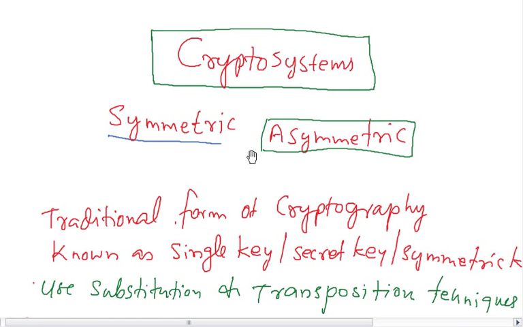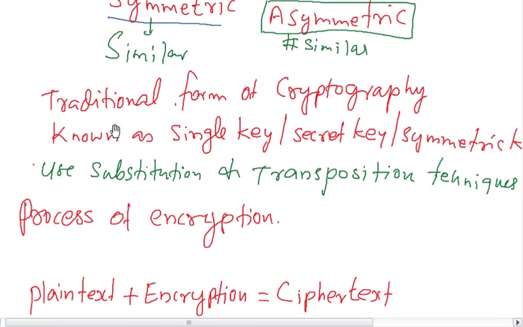Let us go to cryptosystems. There are two types of cryptosystems mainly, symmetric and asymmetric cryptography. Symmetric means it is similar. Asymmetric means it is not similar. So let us discuss symmetric cryptography.